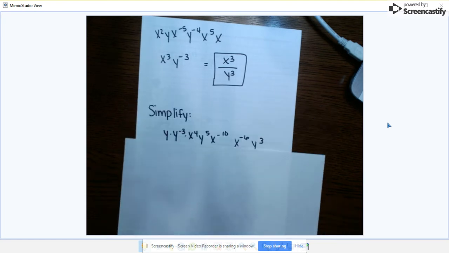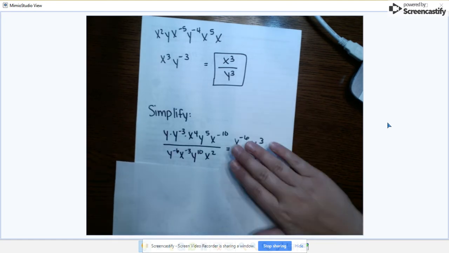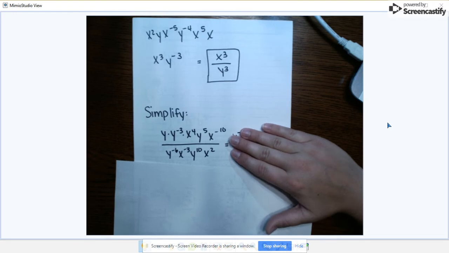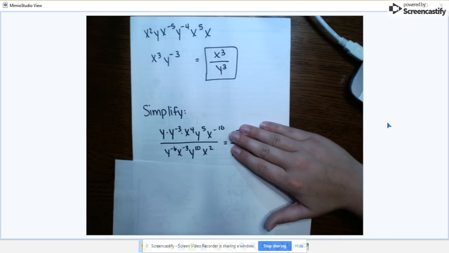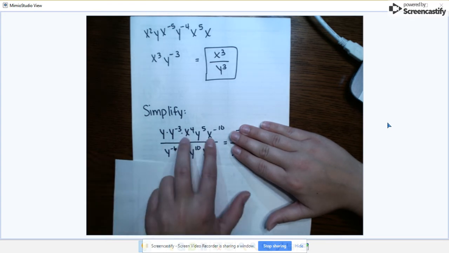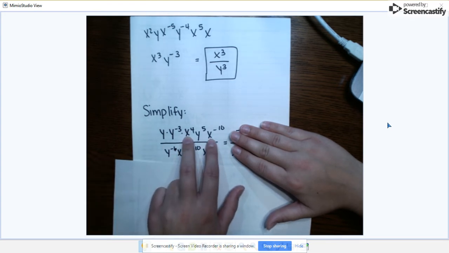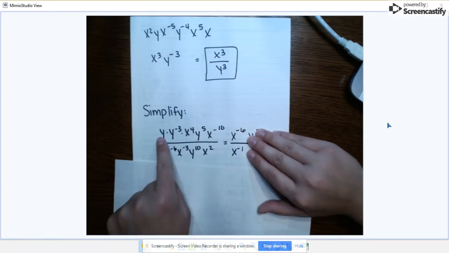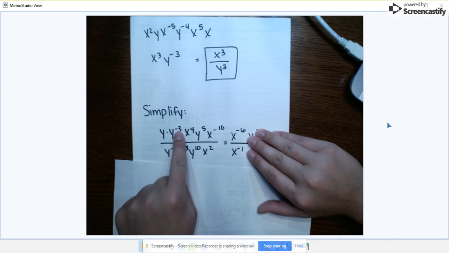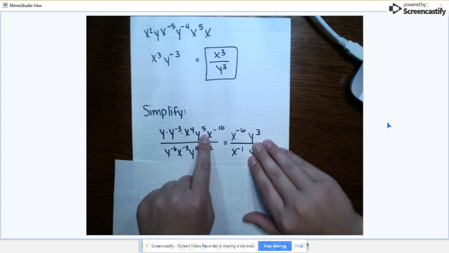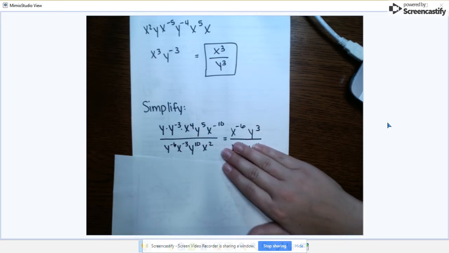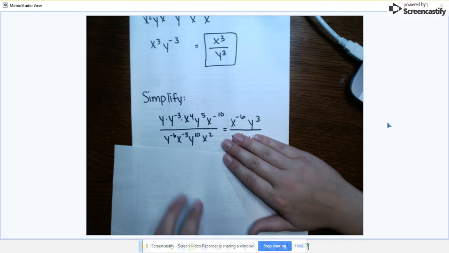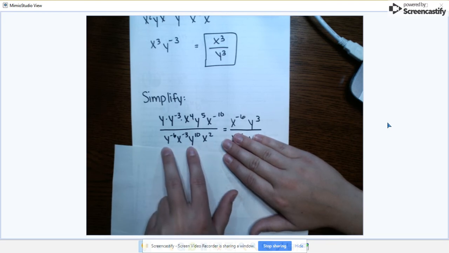Okay, here's a little bit lengthier example. So again, we can only combine things with like variables. Whenever you have a fraction, always simplify the top first and then the bottom. So combining things, I always like to do my x's first. X to the fourth, x to the negative 10th becomes an x to the negative 6th. And then our y's, 1 minus 3 is negative 2. And then negative 2 plus 5 would become a positive 3. So our numerator simplifies to x to the negative 6 y cubed. Denominator, our x's would be a negative 1. Our y's would be a positive 4.